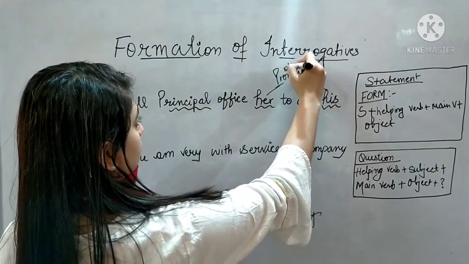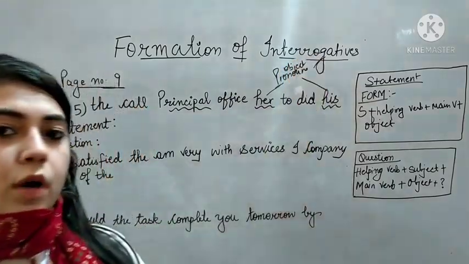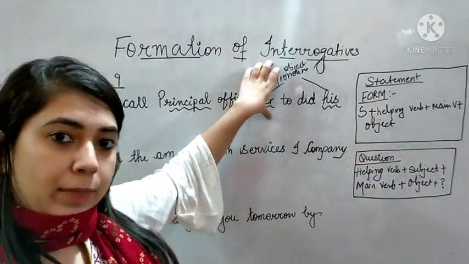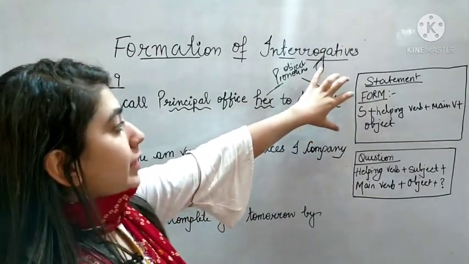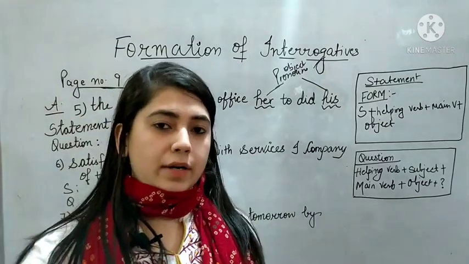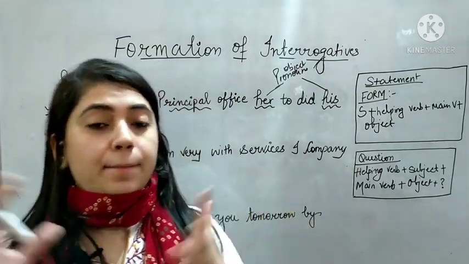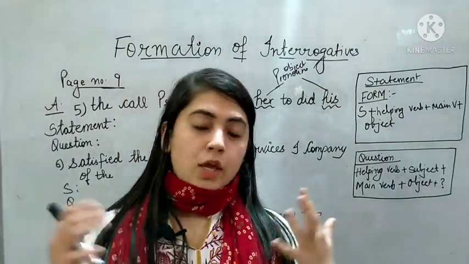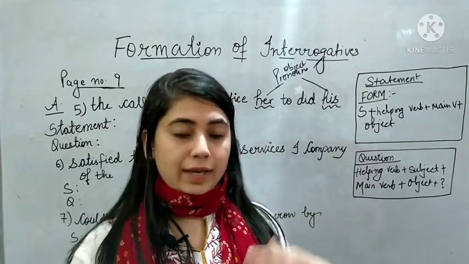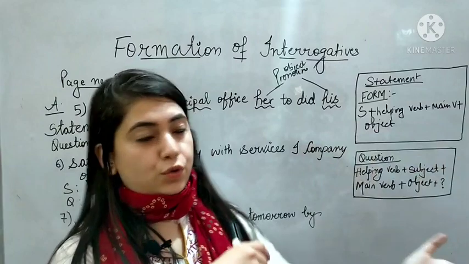These are the object pronouns. Object pronouns means the pronouns that you can use either with the possessives or at the end. या तो आप इनको end में use कर सकते हो या possessive के लिए use कर सकते हो. For example, this is his marker. Okay, so his marker, उसका marker है. So his, her या तो आप possessive के लिए use करोगे, नहीं तो आप end पे use कर सकते हो.